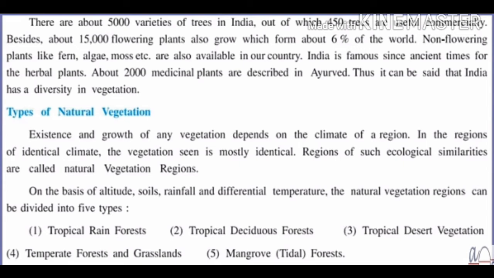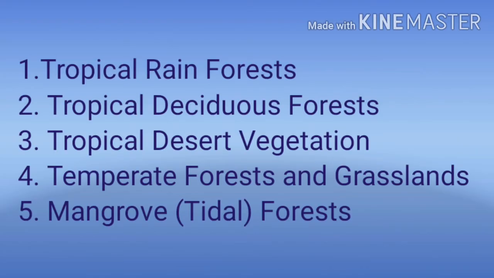Now, on the basis of altitude, soils, rainfall and variations in temperature, the natural vegetation regions can be divided into 5 types. How many types are there? 5 types. Previously we saw the 6 reasons why there is diversity in natural vegetation, and now we are going towards the types of vegetation. These are 5. Which are they?